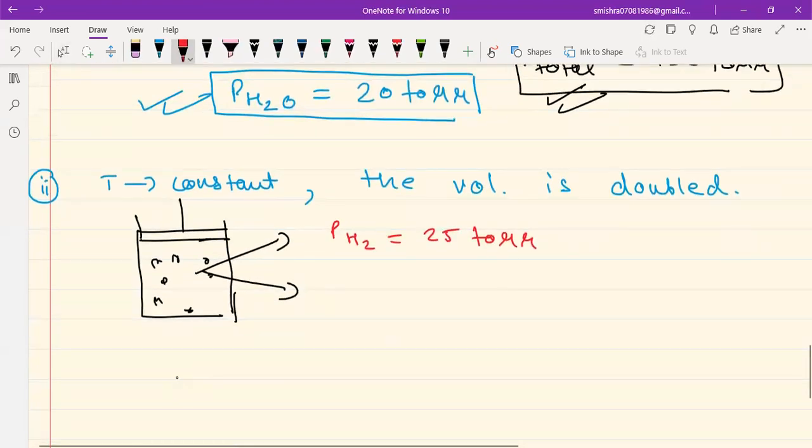And H2O will also be doubled in volume. So its pressure will also become half. So pressure of H2O was initially 20 and now it will become 10 torr.